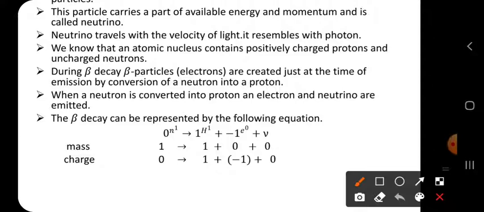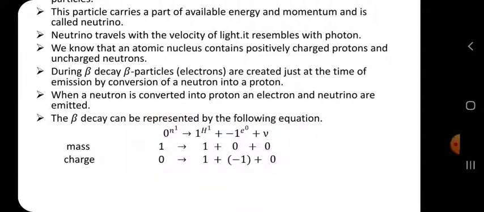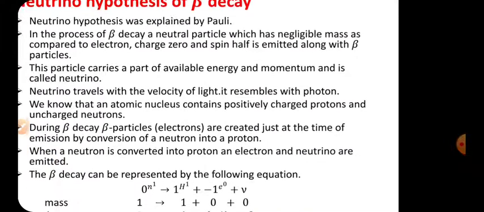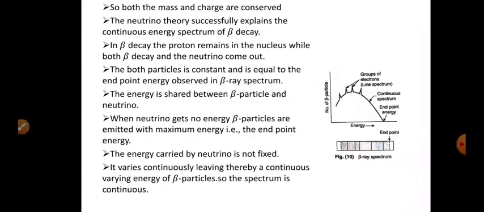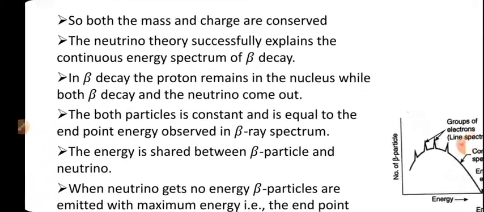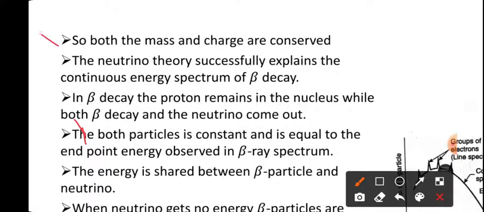So that means we can say this equation obeys the law of conservation of mass and the law of conservation of charge, meaning mass can neither be created nor destroyed. Here also, charge can neither be created nor destroyed. So both mass and charge are conserved, meaning they are constant. Conserved means constant before and after. Before, how much was present, after, the same is present, so that is why it is conserved.